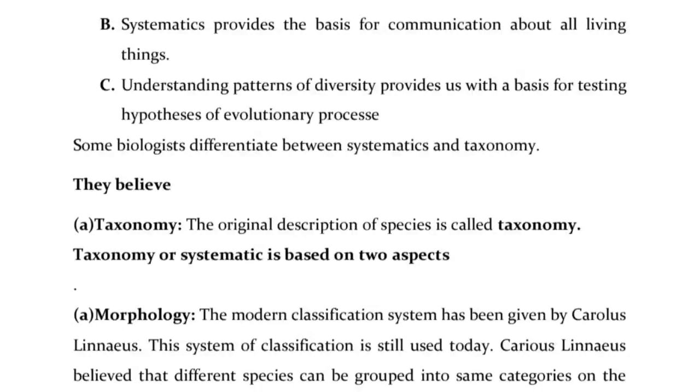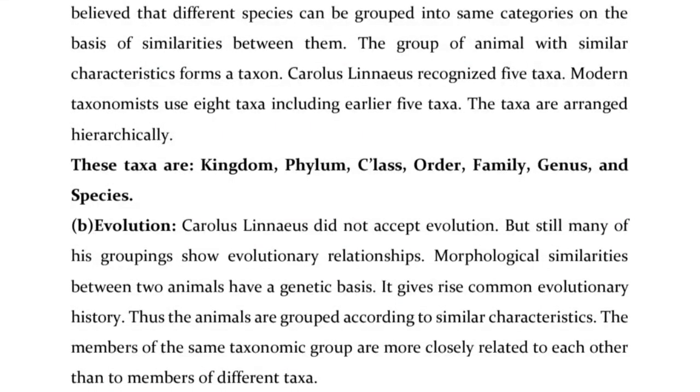Carolus Linnaeus believed that different species can be grouped into the same categories on the basis of similarities between them. The group of organisms with similar characteristics forms a taxon. Carolus Linnaeus recognized 5 taxa. Modern taxonomists use 8 taxa, including the earlier 5 taxa. The taxa are arranged hierarchically. These taxa are kingdom, phylum, class, order, family, genus, and species.